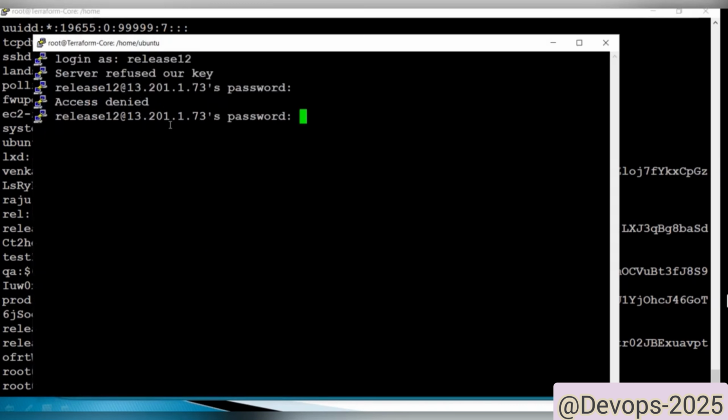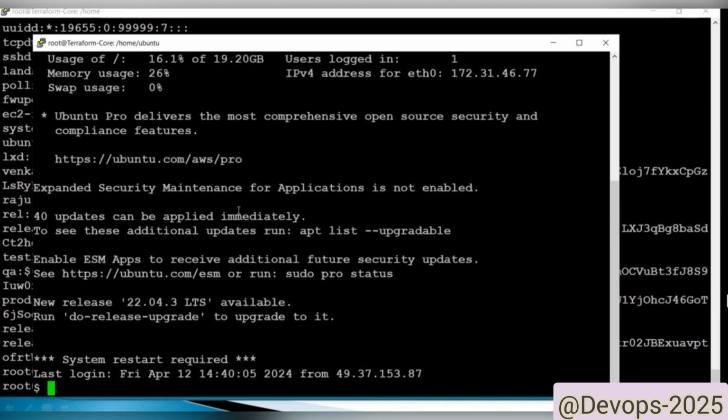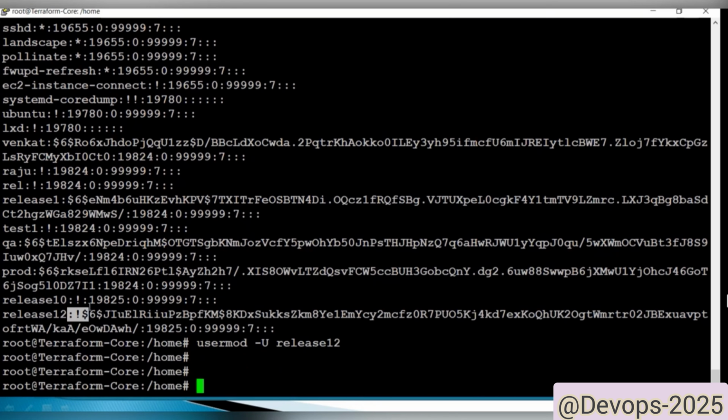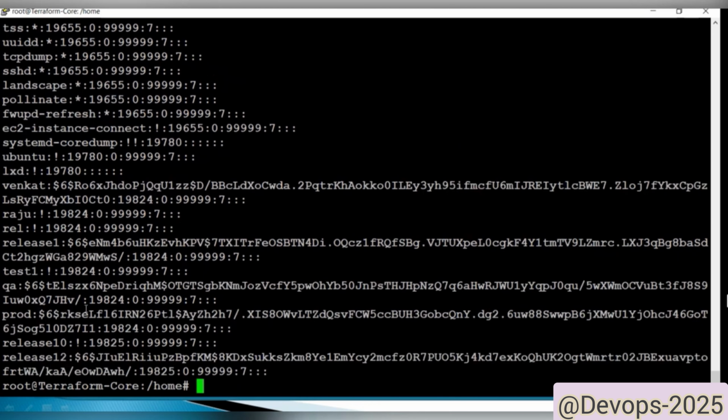Here I am entering the password. See, I am able to log in. That means whenever the user is locked, it won't log in. Whenever the user is unlocked, we do not see the exclamation symbol. If we enter this, see here it's not showing.